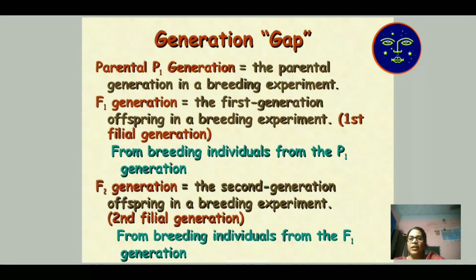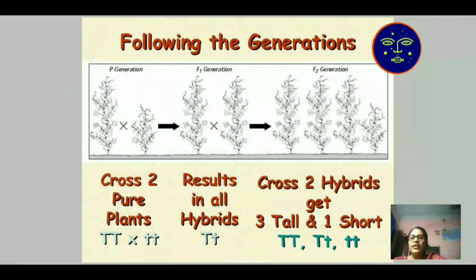Then the generations. The parental generation used by Mendel is symbolized by P1. F1 is the first generation, or first crossing, and F2 is the second generation. Here is the result of the crosses. Capital T crosses with small t, for pure plant height. Capital T is the dominant character, small t is the recessive character.